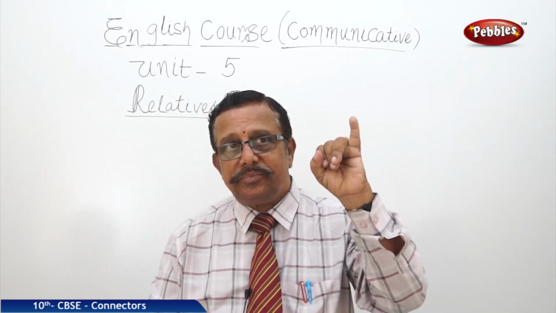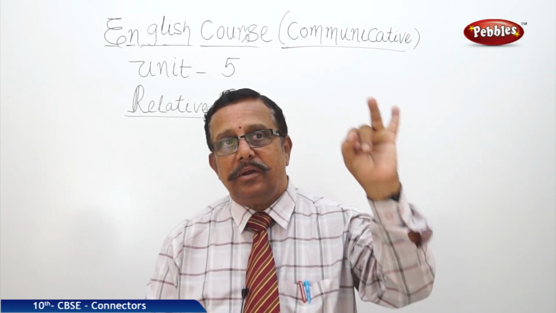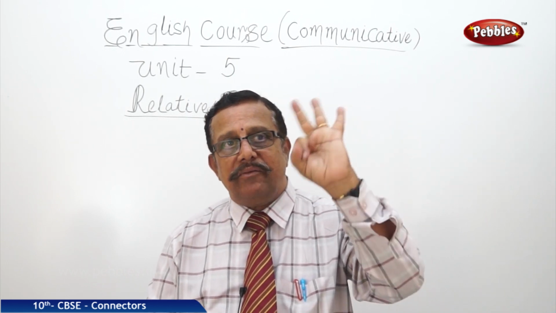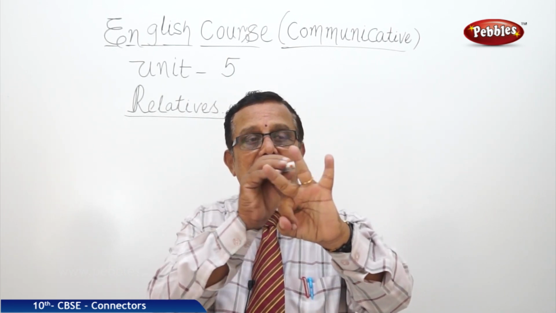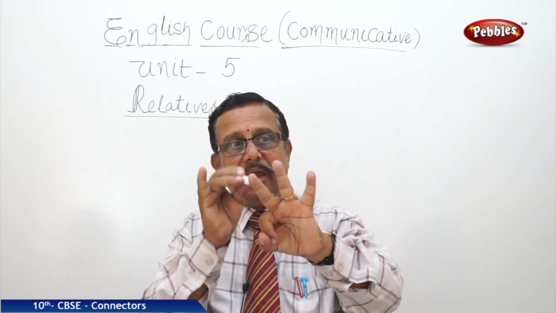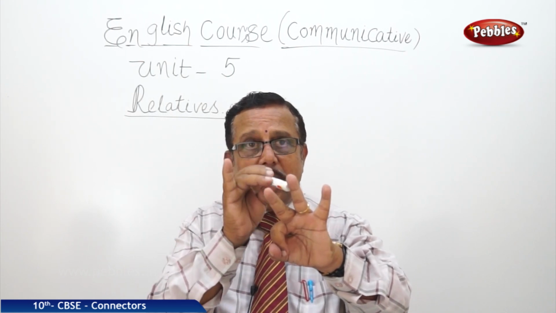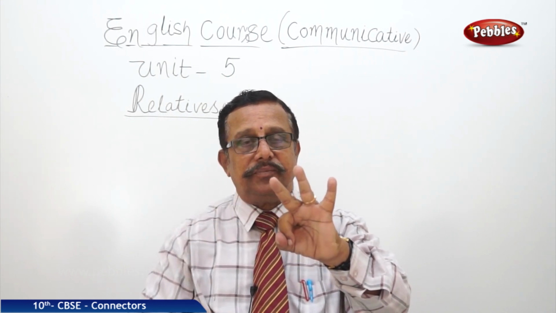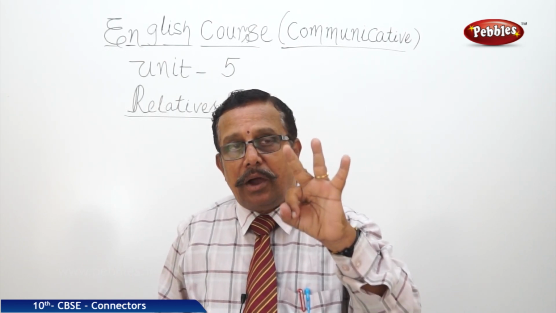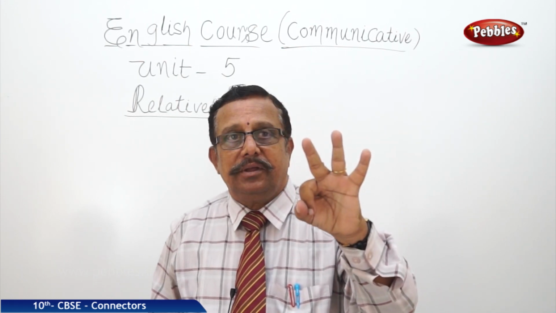What, who, which. What, who and which are the interrogative pronouns, and these are also relative pronouns. And this who has again three forms: who, subjective; whom, objective; whose, possessive.